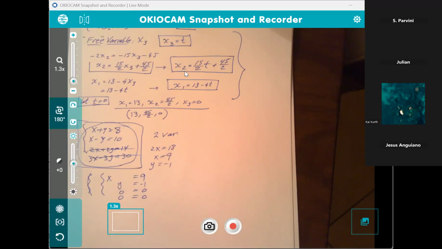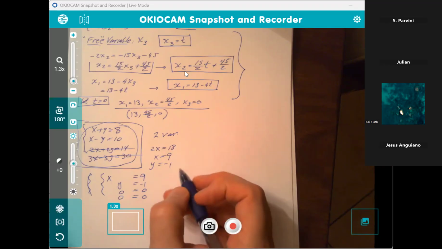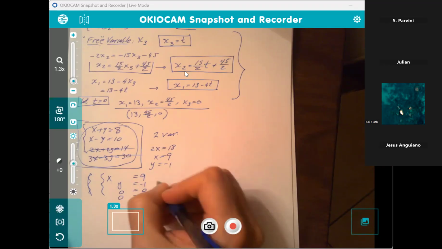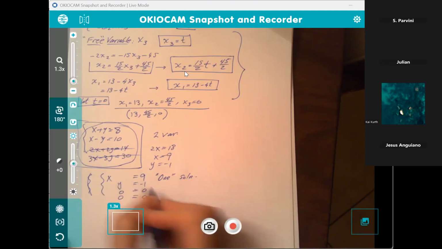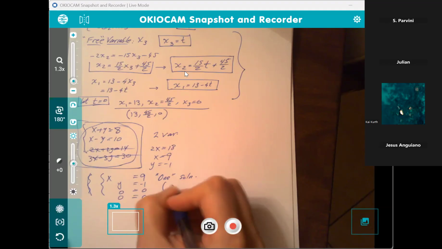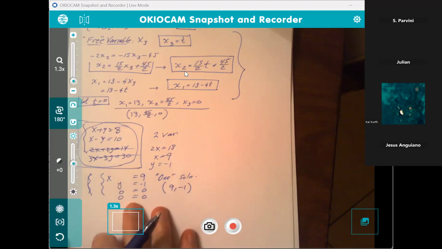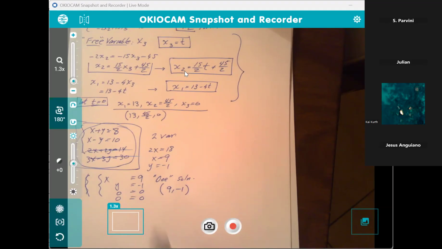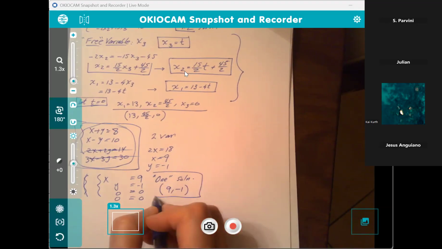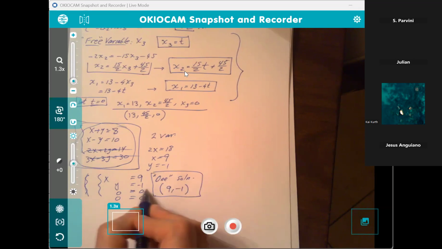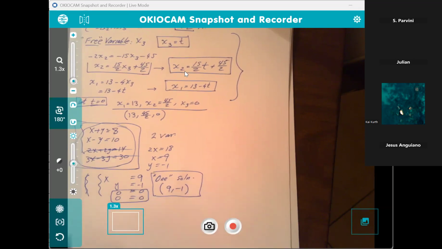Would that be considered a particular solution or a general solution? No, this is a general solution. This has only one solution, a unique solution. So yeah, the answer is 9, -1. Nothing else works. So that means general solution? Right. This is the general solution. There you go. And we gain nothing from the last two.